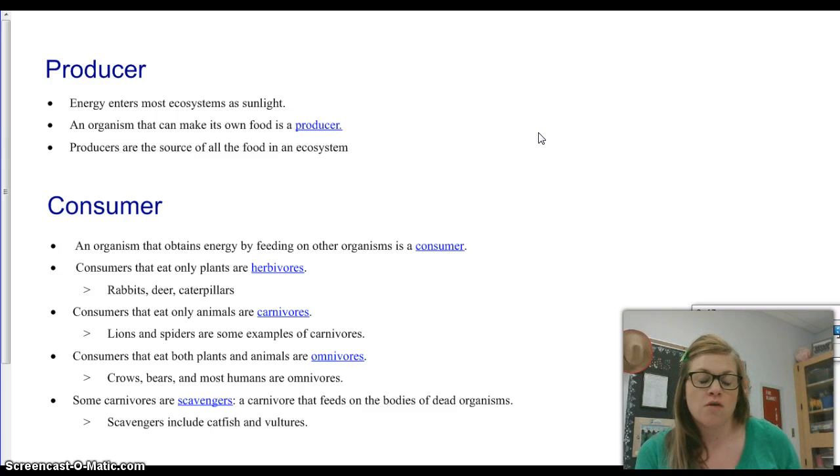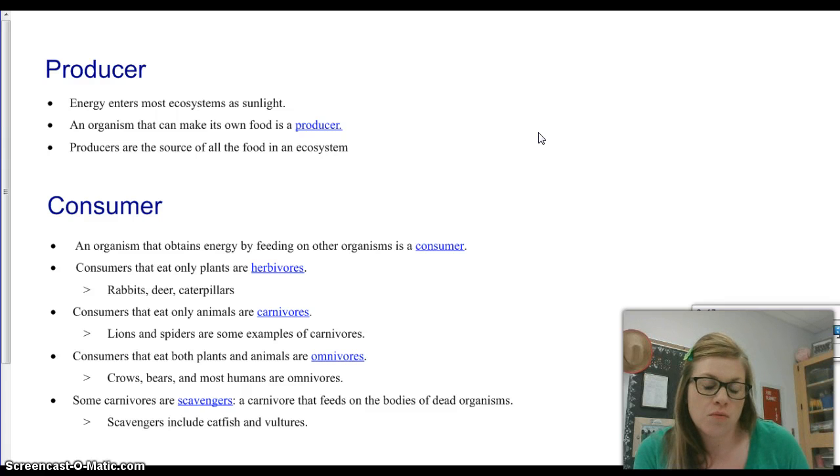They are the source of all food in the ecosystem. If producers die, we don't have food as consumers. If we don't have sunlight, producers can't make their own food. So ultimately, if we have no sunlight, everyone eventually would have to end up dying off. A consumer is an organism that obtains energy by feeding on other organisms. So you are a consumer.